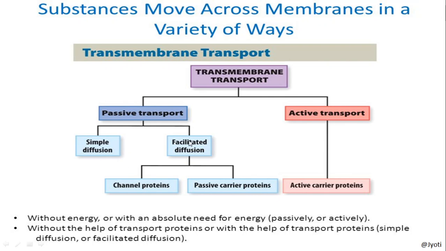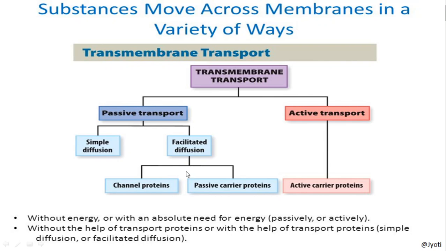But facilitated diffusion is a bit more rapid than the simple diffusion, where the process of diffusion is facilitated by some carrier protein. But remember, here proteins are involved but no energy is utilized. So it is a passive transport. So the facilitated diffusion also takes place from higher concentration to lower concentration without the expense of energy, but it requires a carrier protein which supports the transportation or which facilitates the process of transportation.